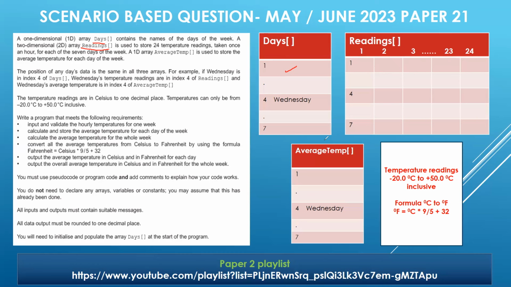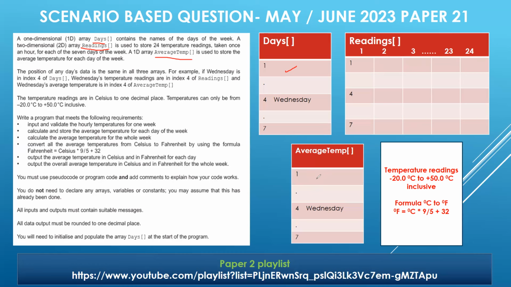Clear? Now, another 1D array is mentioned, and that 1D array is by the name average temp. You can see, this average temp is used to store the average temperature for each day of the week. Maybe it's Wednesday, for example, or any day. What will happen is it will take all the readings, and once the readings have been taken, it will take the average temperature for that particular day, like maybe average temperature for Sunday or Monday or whichever day, and this will hold the average temperature for that particular day of the week.